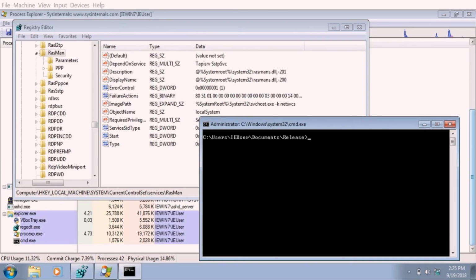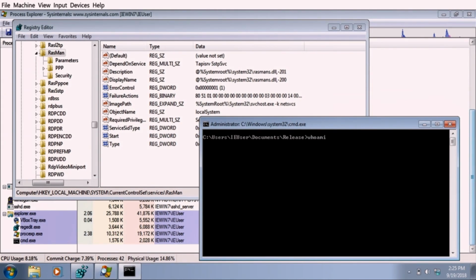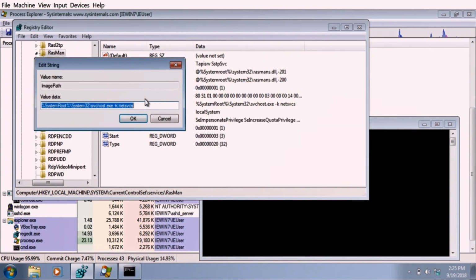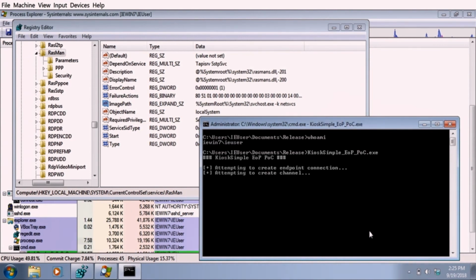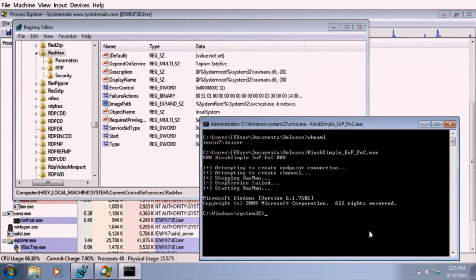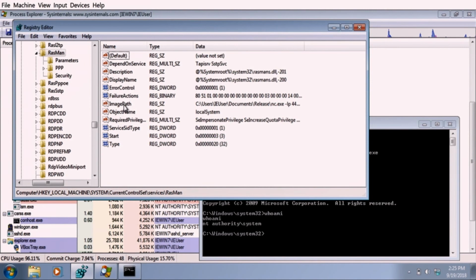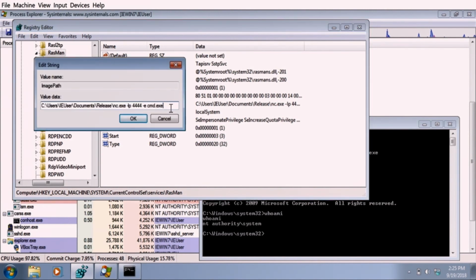And here's a demonstration of this. As before, I'll run whoami in order to demonstrate that I am just a low privilege user. We can see that the ImagePath right now calls svchost.exe. After we run the exploit, we get a shell inside of Windows System32. We run whoami, and we're NT AUTHORITY\SYSTEM. If we refresh the registry editor and check the ImagePath again, we see that it contains our netcat string.